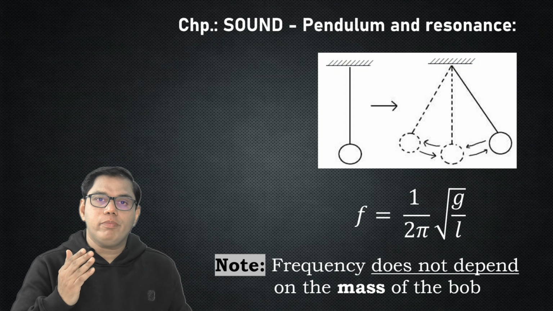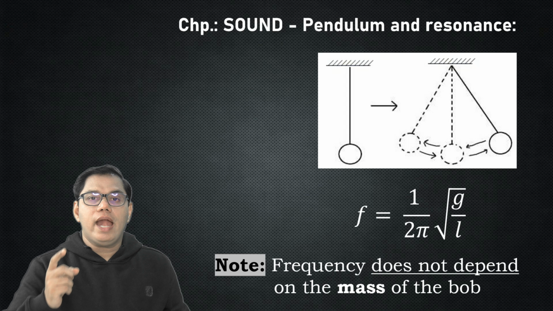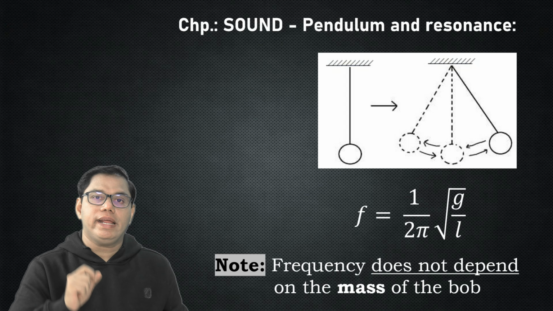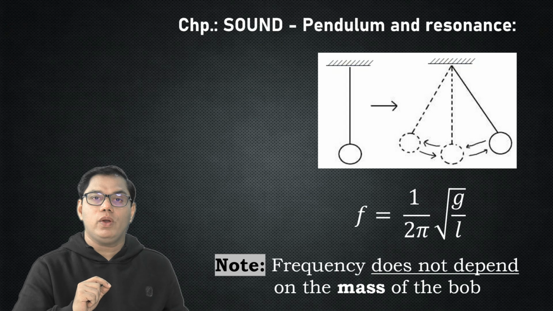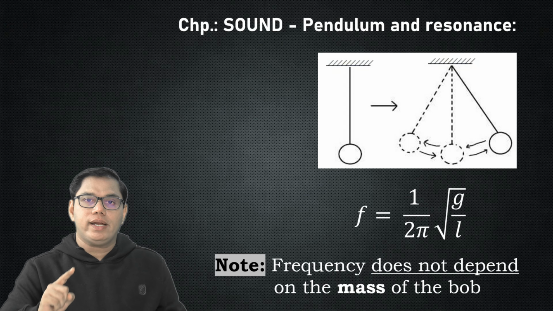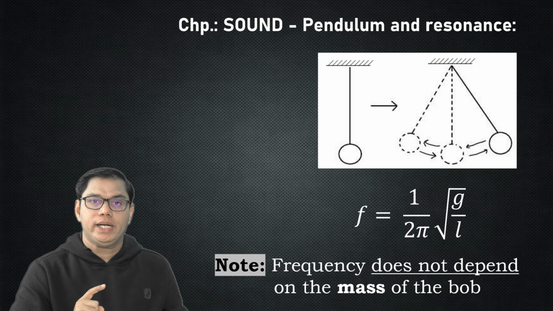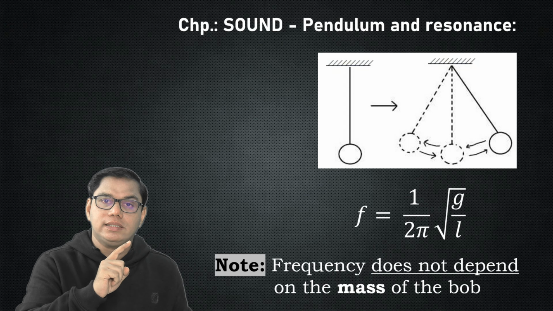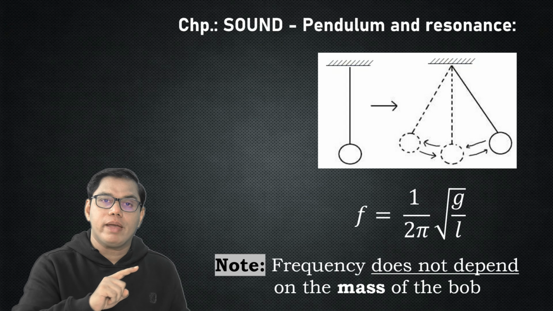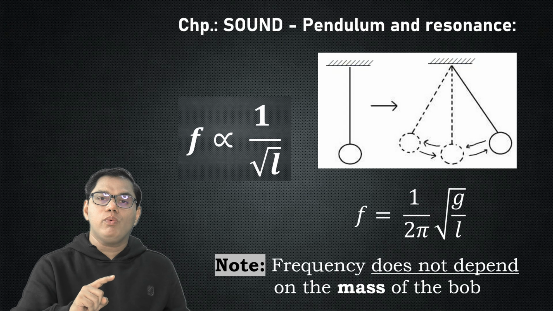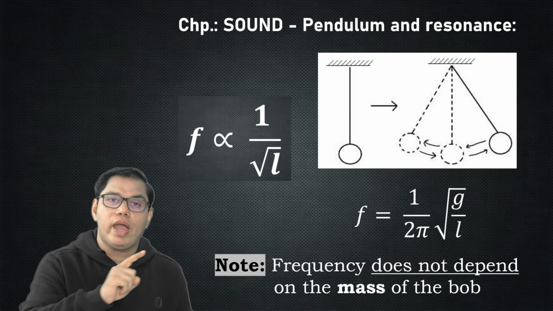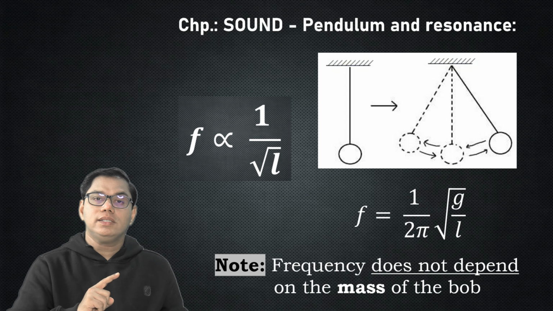And if we see the position of frequency and the position of the length of the string, that is L, in this formula, one is in the numerator and the other one is in the denominator. So we can definitely say that the frequency of a vibrating pendulum is inversely proportional to the square root of the length of the string.